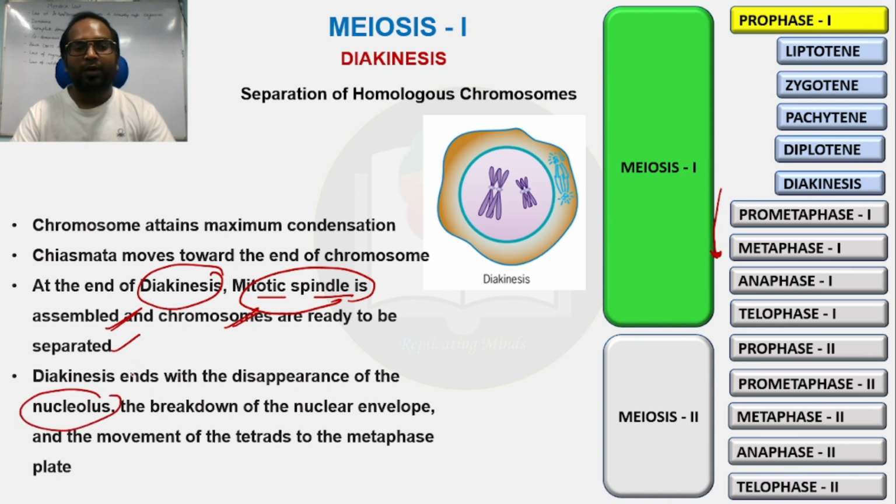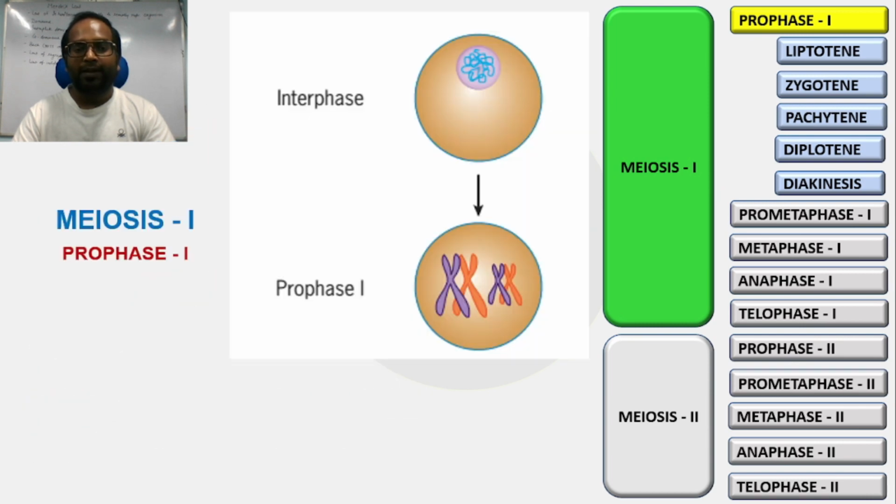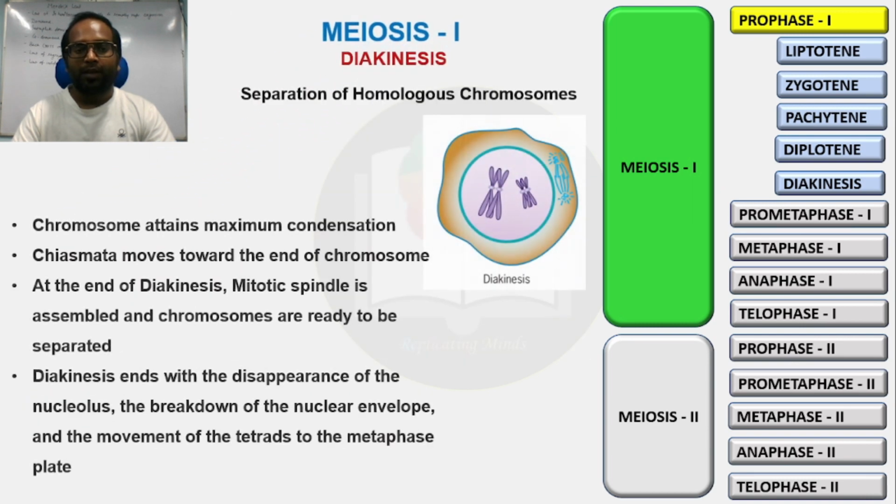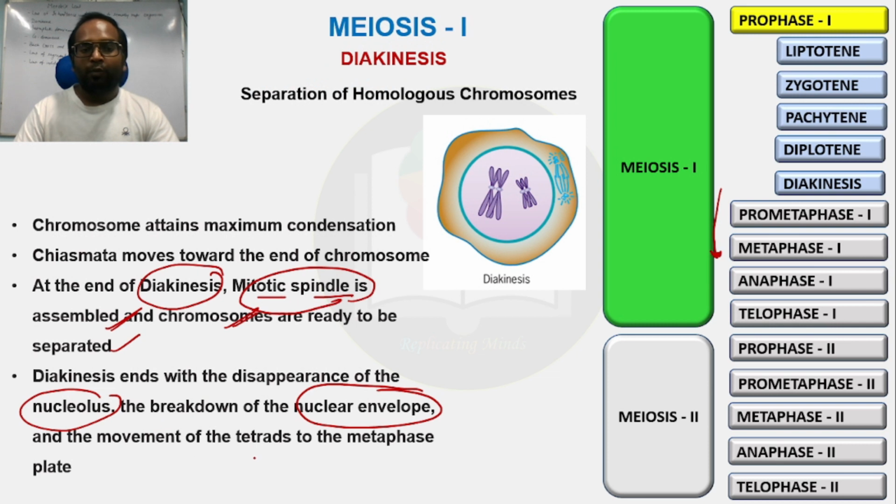Here the nucleolus disappears, the breakdown of the nuclear membrane starts, and the movement of tetrads to the metaphasic plate begins. The tetrads which formed during diplotene and diakinesis start moving toward the equator, toward the metaphasic plate for the separation.